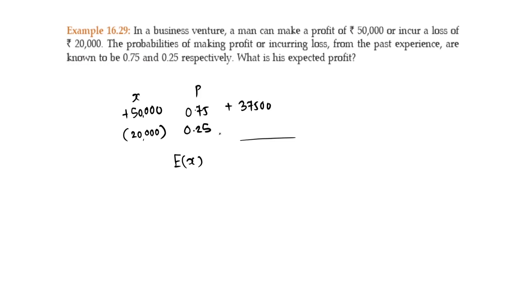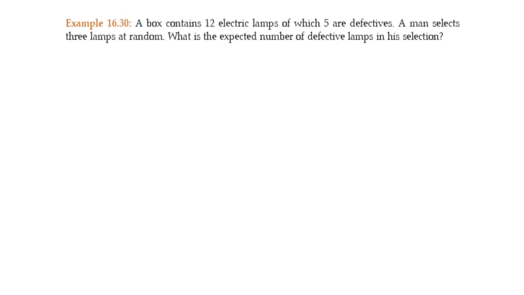37,500 positive, minus 20,000 into 0.25 is 5,000. It is 32,500 positive. So expected profit is 32,500. We have done this, right? If there is any business venture, expected value is important to make a decision. If expected value is positive, you should take a risk and do this type of business.